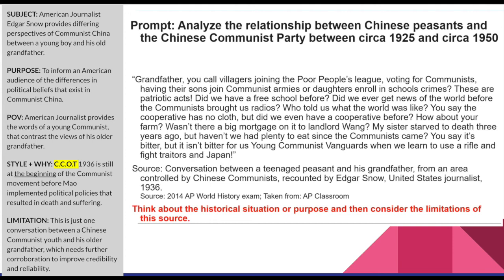Now, this is changing continuity over time because 1936 is still the beginning of the communist movement before Mao implemented political policies that resulted in death and suffering. What's a limitation here? Well, this is just one conversation between one Chinese communist youth and his one older grandfather, which needs further corroboration to improve credibility and reliability. So we don't know how many other people in 1936 agree with this little boy or disagree with his grandfather. We would need other documents, right?